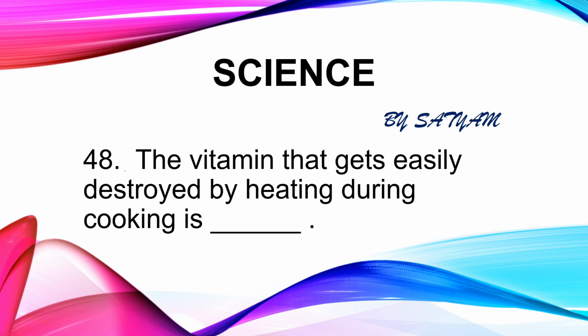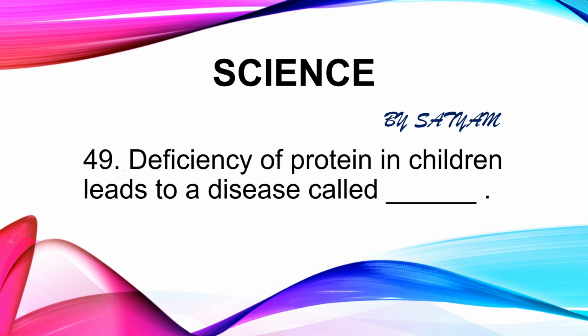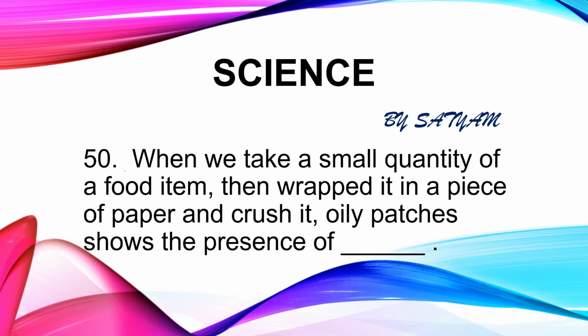The next question is: the vitamin that gets easily destroyed by heating during cooking is dash. The answer is vitamin C. The next question is: deficiency of protein in children leads to a disease called dash. The answer is kwashiorkor. In this disease, children suffer stunted growth, discoloration of hair, patchy skin, thinning of legs or swollen stomach. The next question is: when we take a small quantity of a food item, wrap it in a piece of paper and crush it, oily patches show